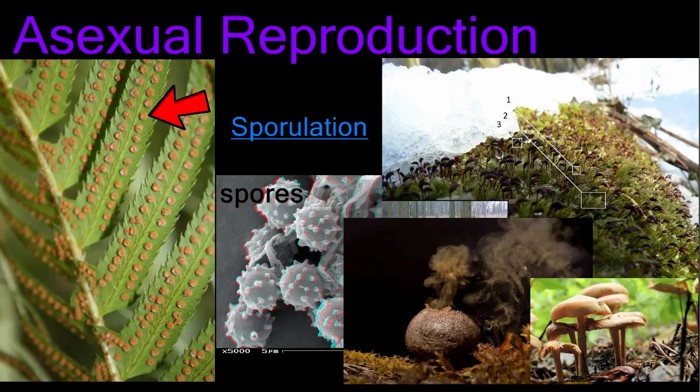You can actually see the spores being released from this puffball like a cloud of dust. All of these organisms, ferns, mosses, and fungi, are able to reproduce sexually as well. But spores are tough and can survive harsh conditions, so sporulation is a good reproductive strategy used for survival.